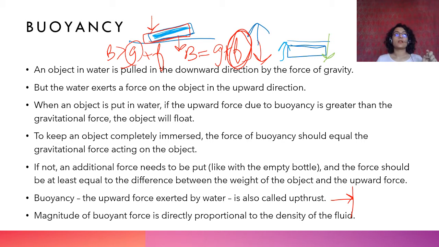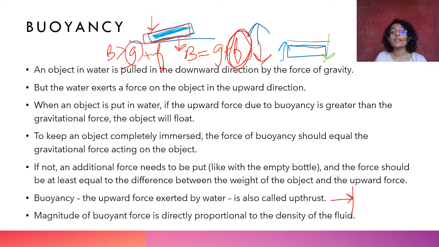जिस fluid का density is higher than that of water, for example mercury, an object that was sinking in water will float because वो ज्यादा buoyant force दे रहा है. So buoyancy is directly proportional to the density of the fluid.